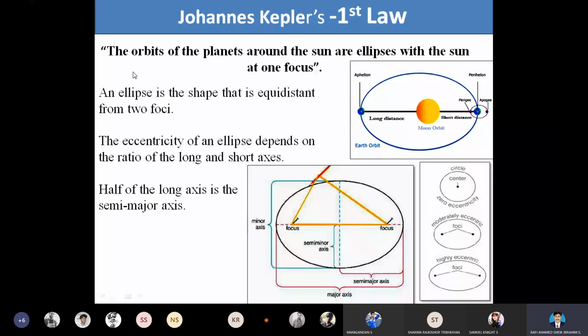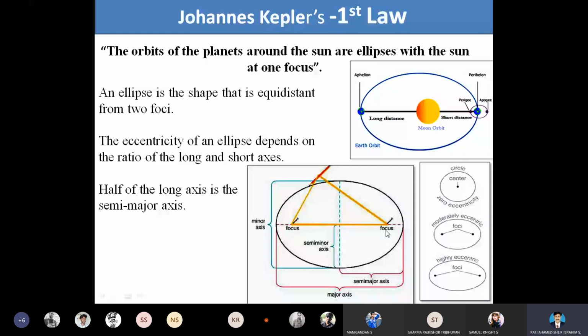The orbits of the planets around the sun are ellipses, with the sun at one focus. An ellipse is a shape for which the sum of the distances from two foci is constant.